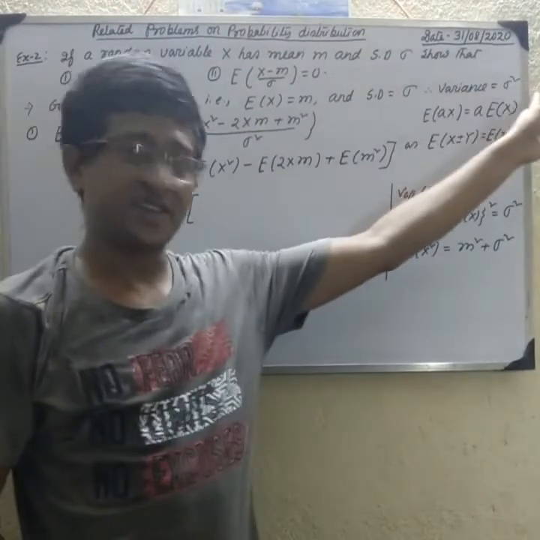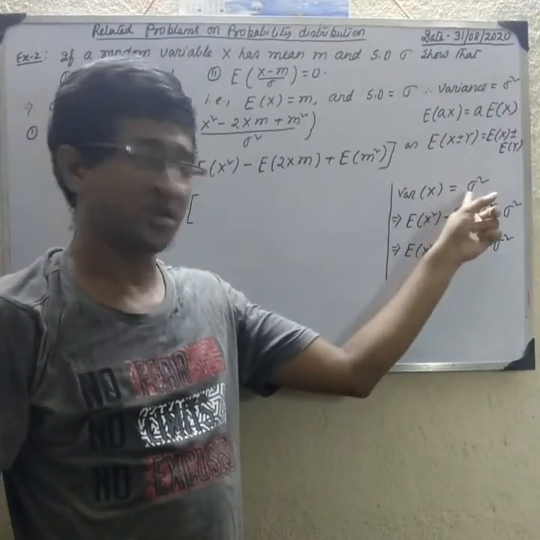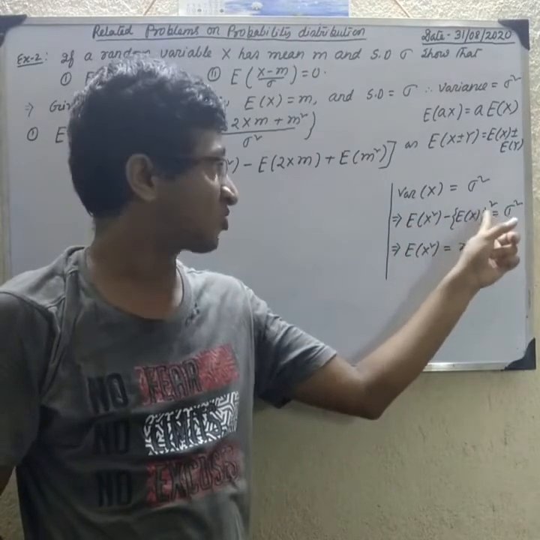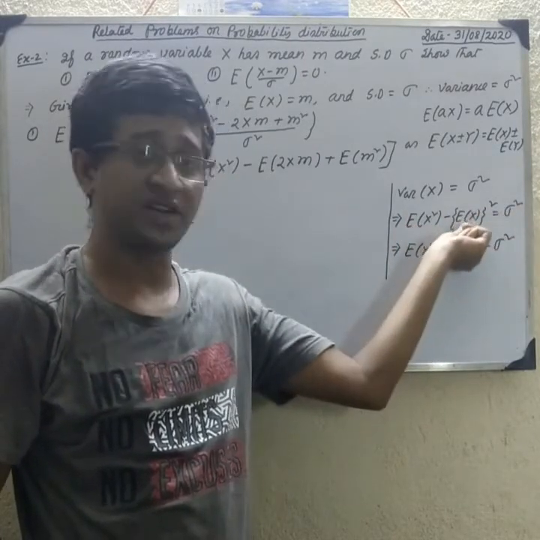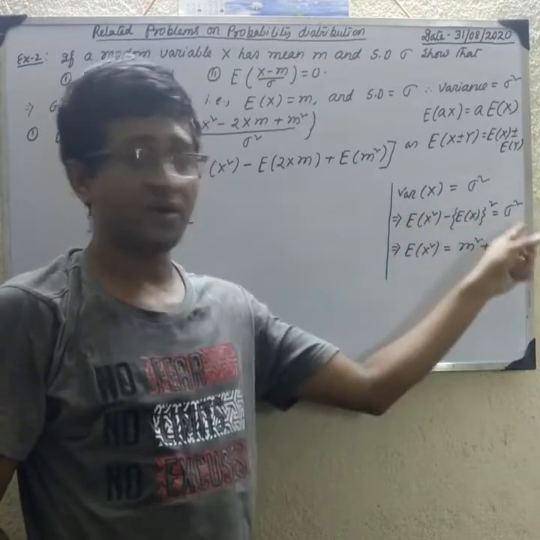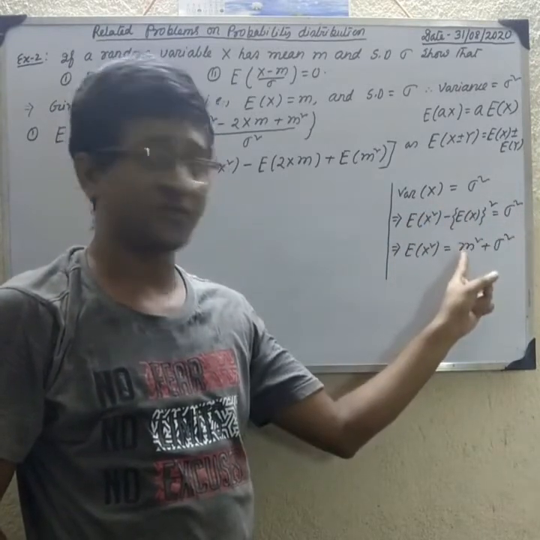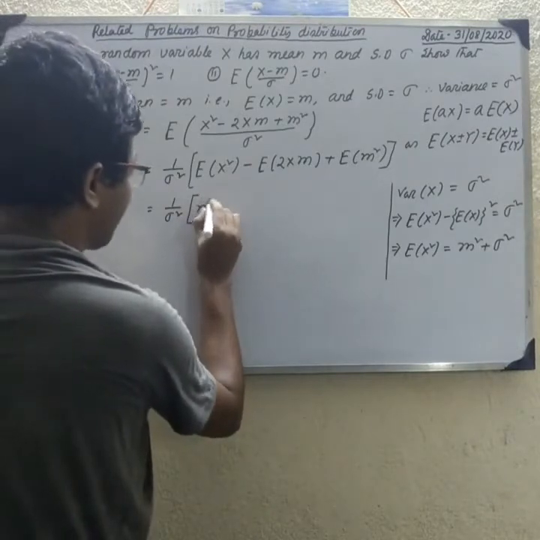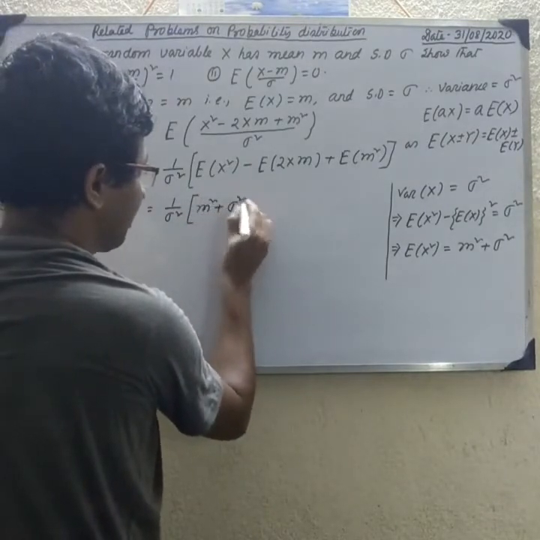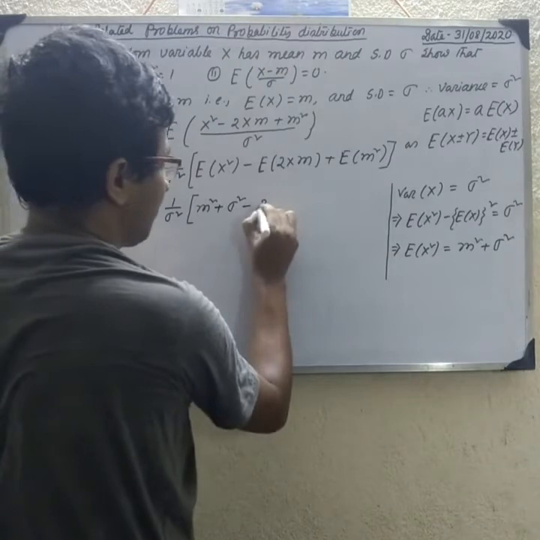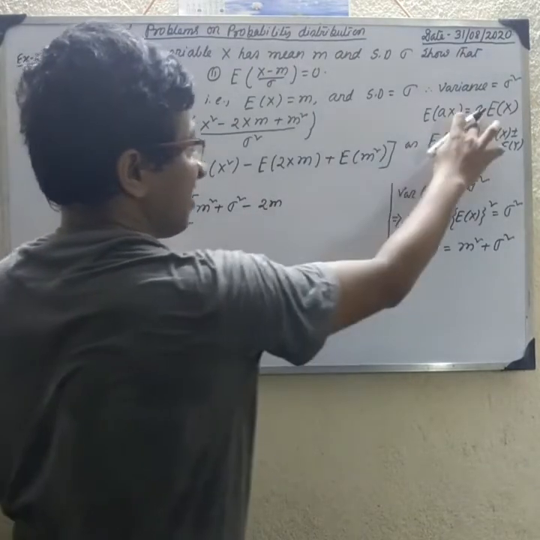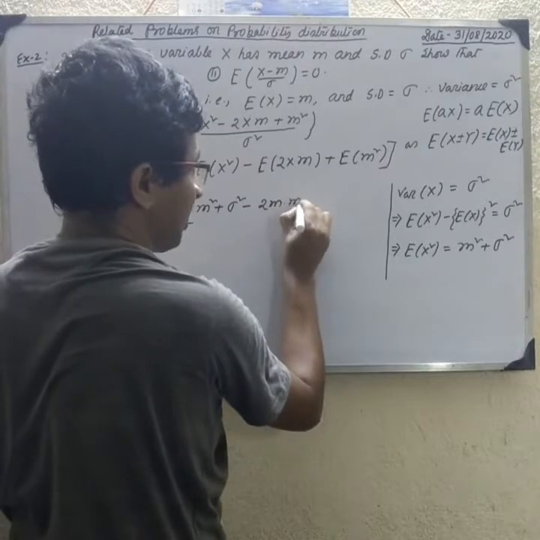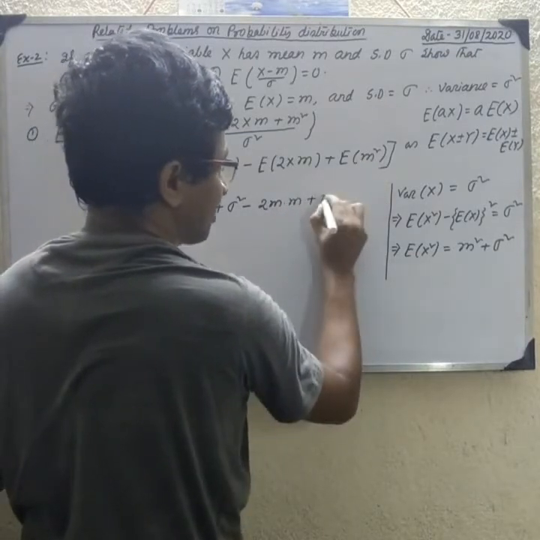Since variance is sigma square, we know that variance of x means E of x square minus E of x whole square equal to sigma square. E of x is the mean, so on the other side it goes m square plus sigma square. So E of x square equal to m square plus sigma square. Minus 2m outside, constant, because 2m is constant. E of x equal to m, plus E of constant equal to constant.